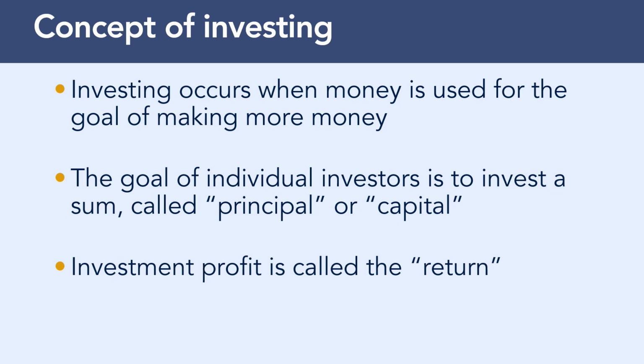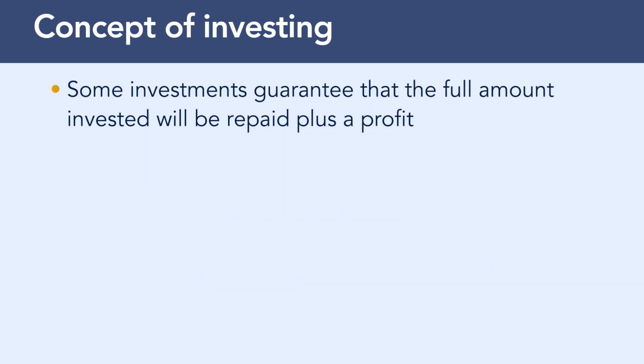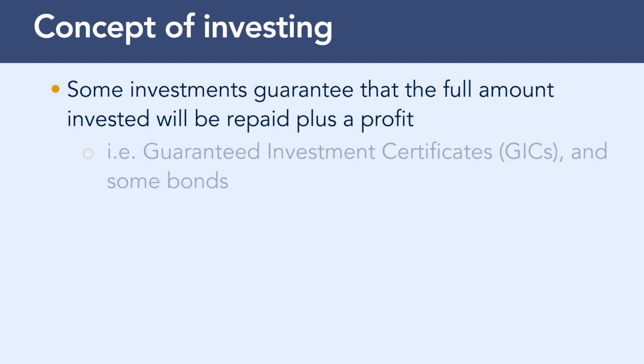Many investment options are available for individual investors. Some investments guarantee that the full amount invested will be repaid plus a profit. These investments include guaranteed investment certificates, GICs, and some bonds. Other investments do not guarantee that the amount invested will be repaid.